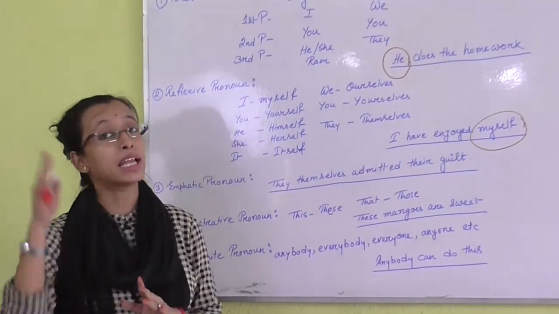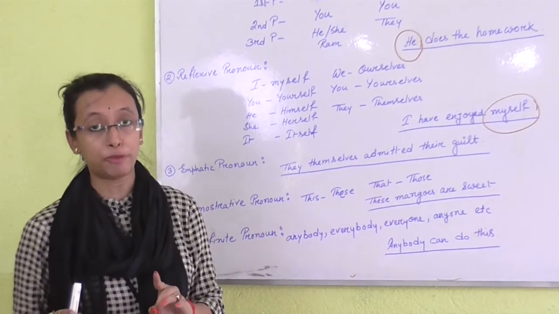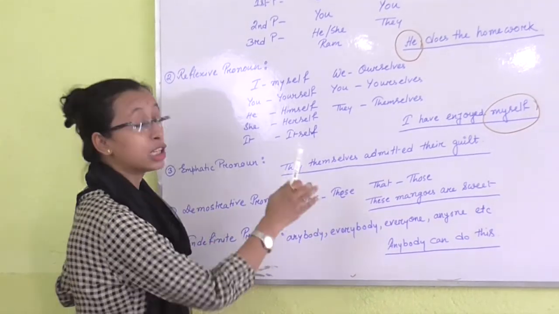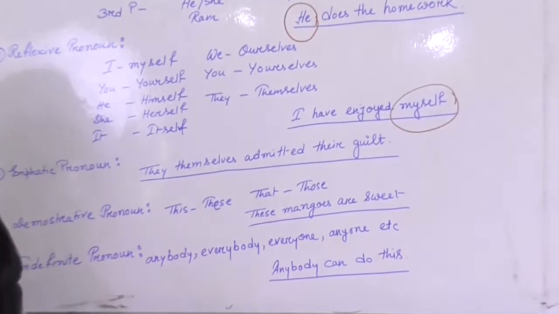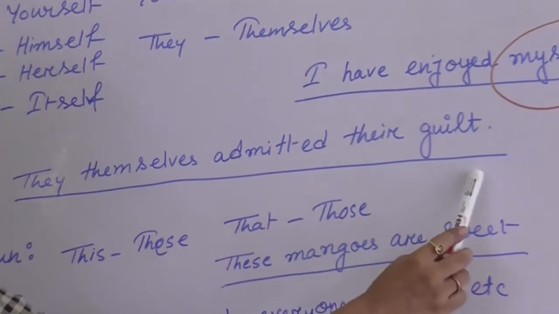You can remember in my previous video I have already told you the use of emphatic pronoun is somewhat different from reflexive pronoun. Now see the sentence, you can easily differentiate the use. They themselves admitted their guilt.